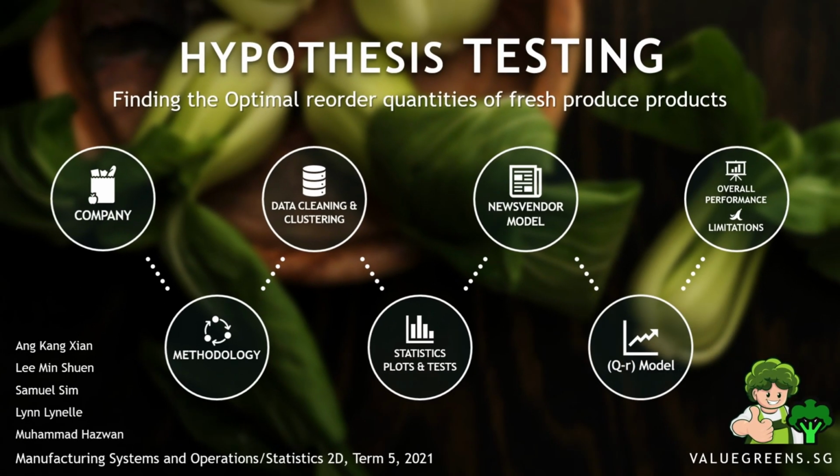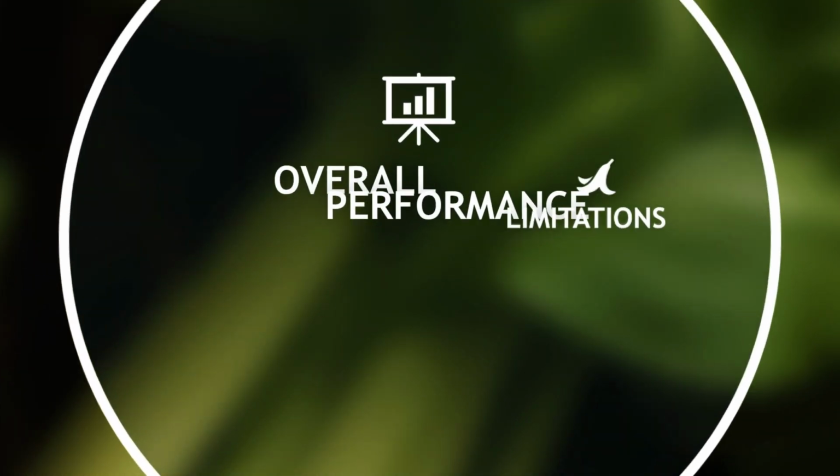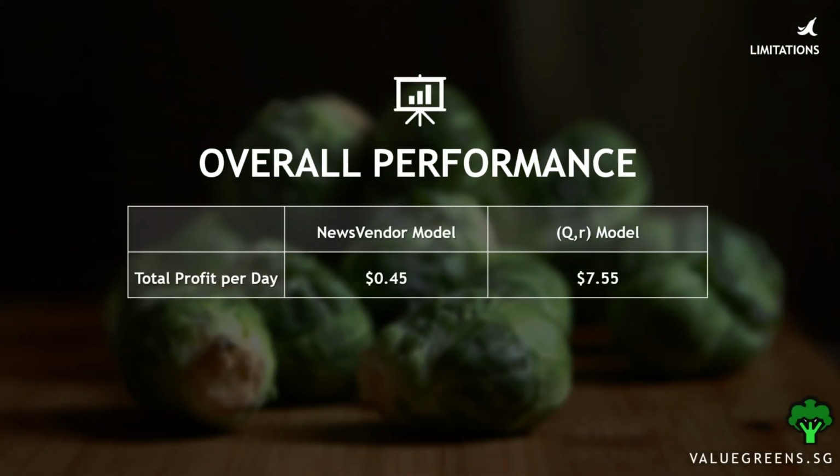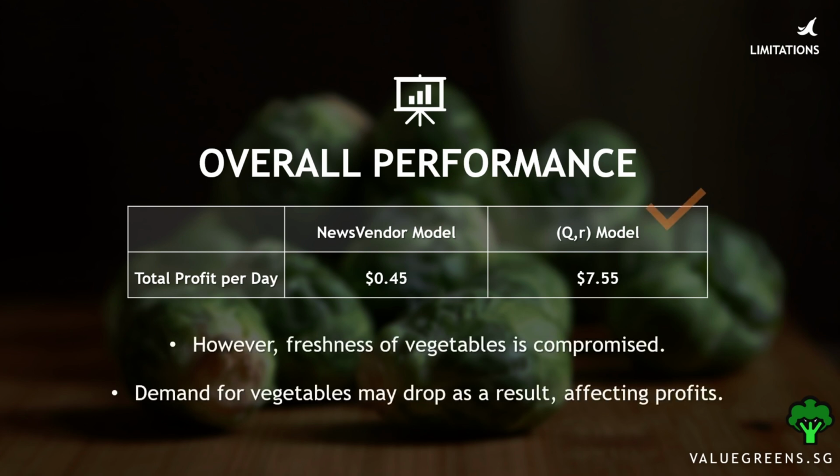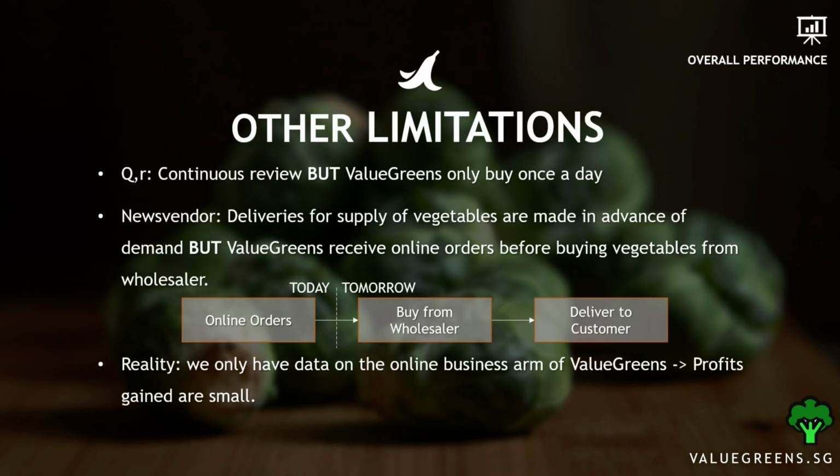I will now be talking about the overall performance and the limitations of each model. While the QR model does better in terms of profits, the freshness of vegetables may be compromised if vegetables are kept longer, affecting demand. Furthermore, there are limitations with the QR model. It assumes continuous review, but Value Greens only attains their supply of vegetables once every day. Also, for the news vendor model, deliveries are assumed to be made in advance of demand, but Value Greens can collate online orders today to obtain the optimal amount of vegetables from the wholesaler the next day.